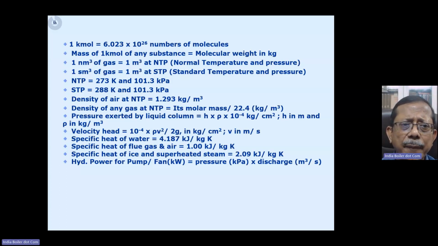Don't think that they will always be tricking you with a question. If you think something is very simple, and you might wonder why this many marks have been assigned to this question, don't worry. There are such occasions where you find that very easy questions have been given and a reasonably high amount of marks have been assigned to that question. So don't think that there must be some trick there. It's not like that. If a number of values are given, don't think that all those values will be required to solve the question.